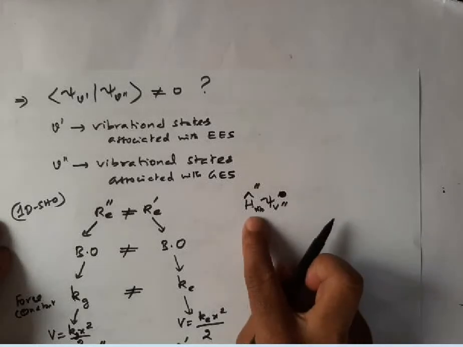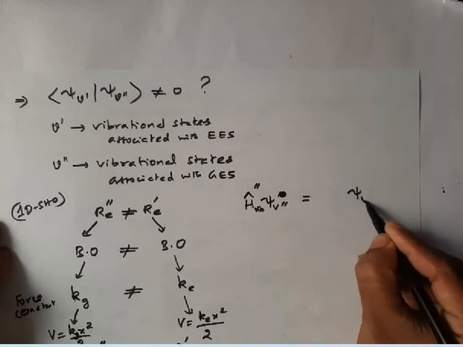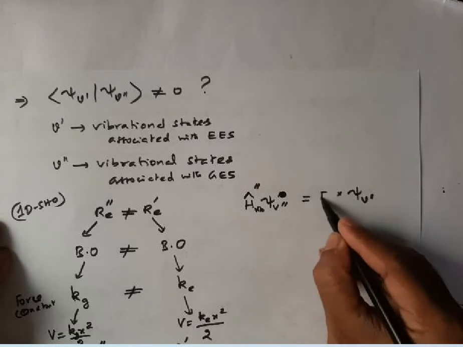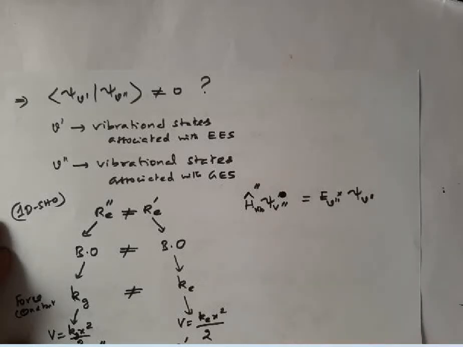If I apply this Hamiltonian operator to this function, I will get the same function multiplied by the corresponding vibrational energy of the ground state.